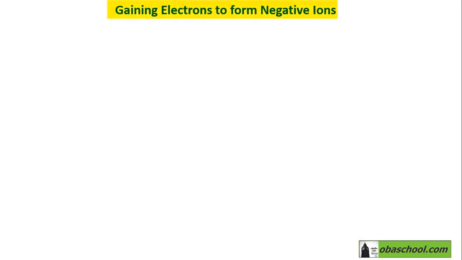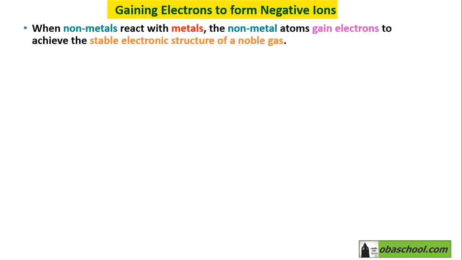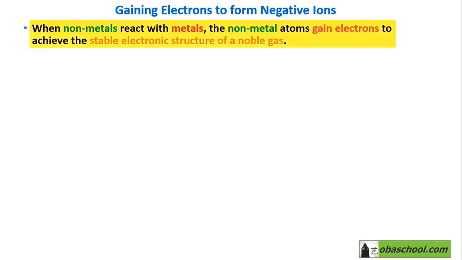Now we are going to discuss the second idea, which is gaining electrons to form negative ions. Well, when nonmetals react with metals, the nonmetal atoms gain electrons to achieve the stable electronic structure of a noble gas. And that's the ideal idea and the main idea of ionic compounds when they form. They form to get stable structure.